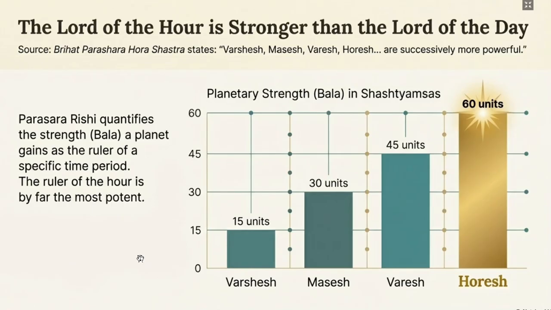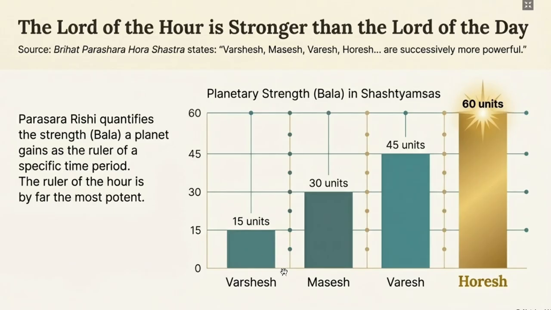As per Parashar Rishi, every year has a lord, every month has a lord, every day has a lord, and every hora also has a lord. And this is the strength of those lords. Okay, so hora lord is the most powerful.